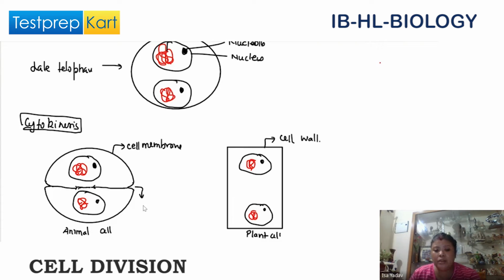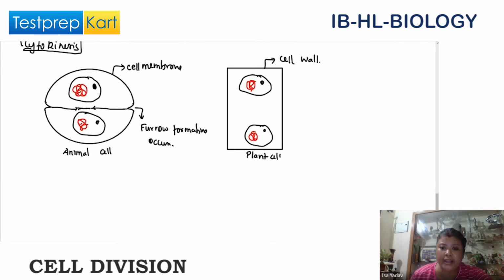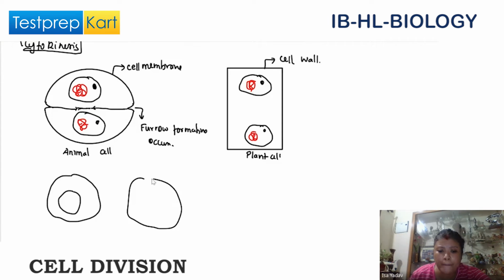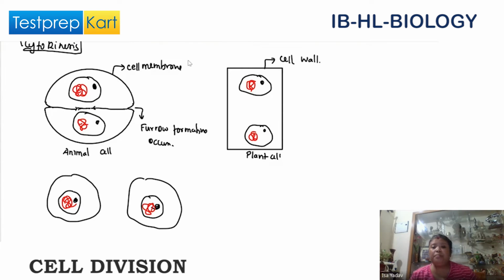So in animals, furrow formation occurs and goes towards the center. After the completion of cytokinesis, we will get two complete cells. This is animal cell. Next, the plant cell.